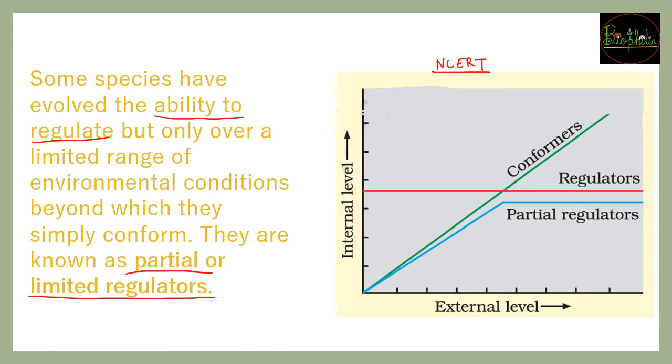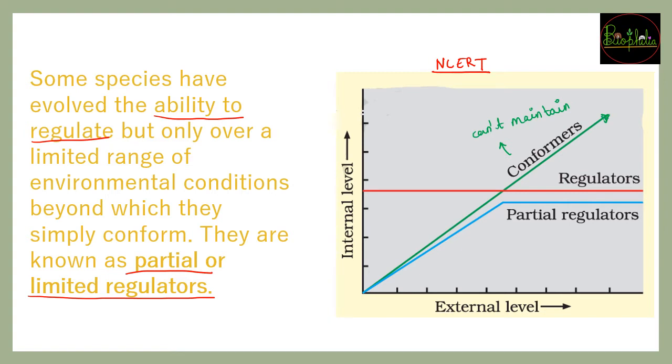Conformers are the organisms that cannot maintain their internal environments, and because they cannot maintain them, they will change themselves according to the external levels. Once you understand the graphical representation, it will be a slope line.